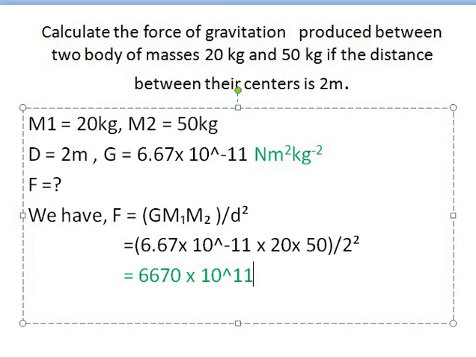And the whole quantity is divided by 4. Square of 2 is 4. And when it is divided by 4, then you will get